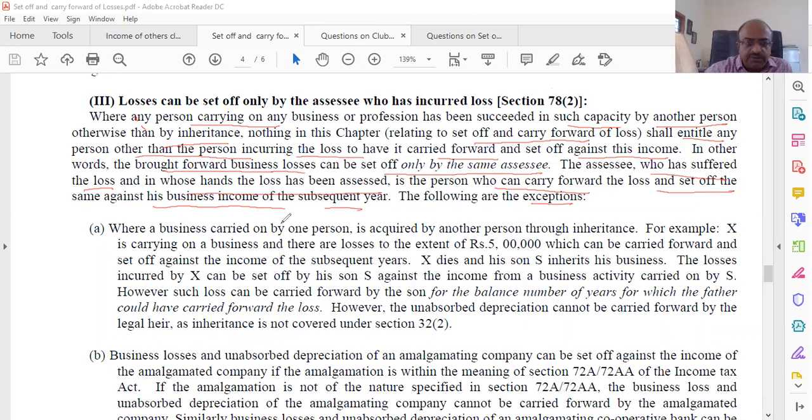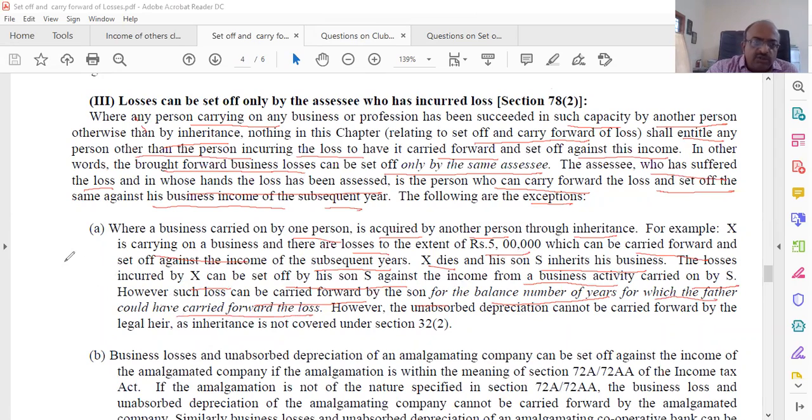But there are certain exceptions. Where a business carried on by one person is acquired by another person through inheritance. For example, X is carrying on the business and there are losses to the extent of 5 lakh, which is carried forward and set off against income from subsequent years. X dies and his son S inherits the business. The loss incurred by X can be set off by his son S against the income of business activity carried on by S. However, such loss can be carried forward by the son for the balance number of years for which the father could not carry forward.